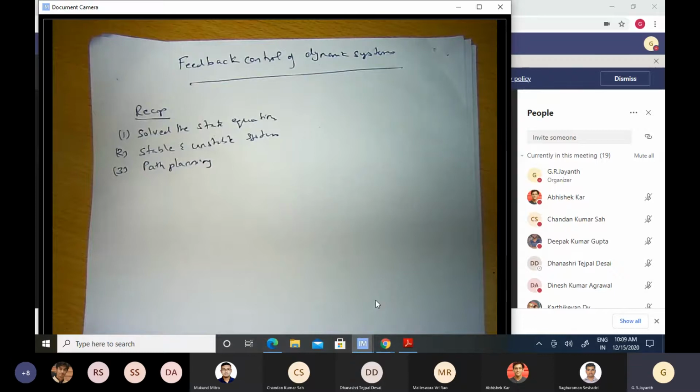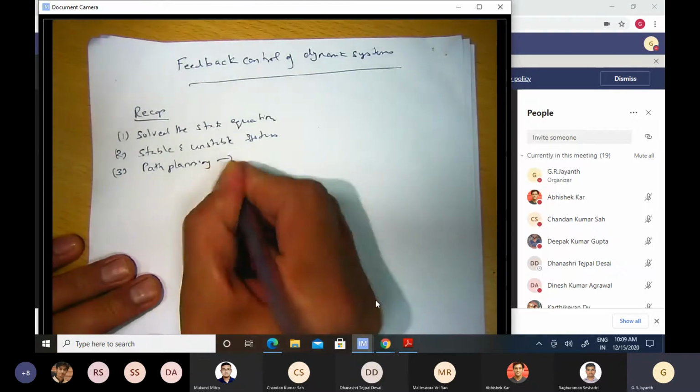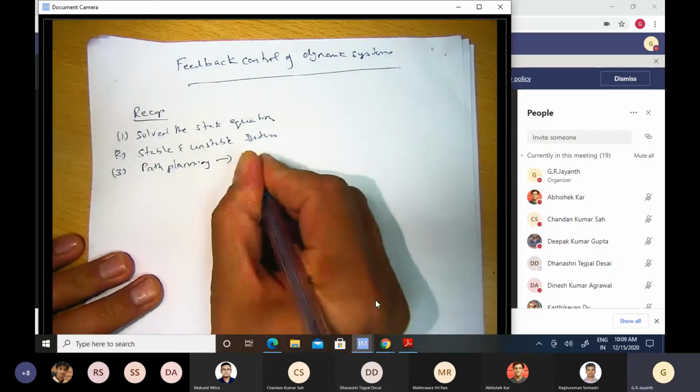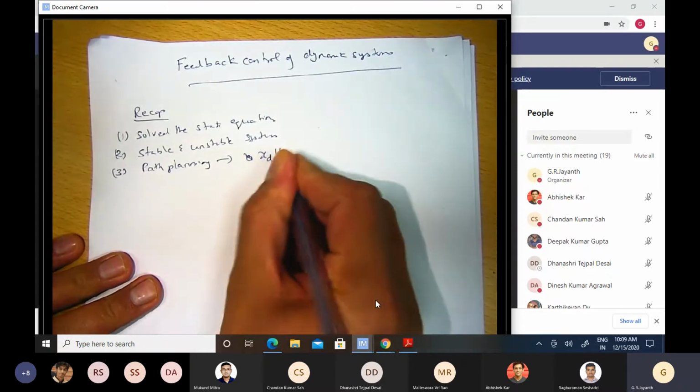And once you have that information, then you want to command your joints to change the joint variables in such a way that the end effector's position changes as prescribed by the path planning algorithm. So this path planning gave us the desired set of states, which we called xd of t.